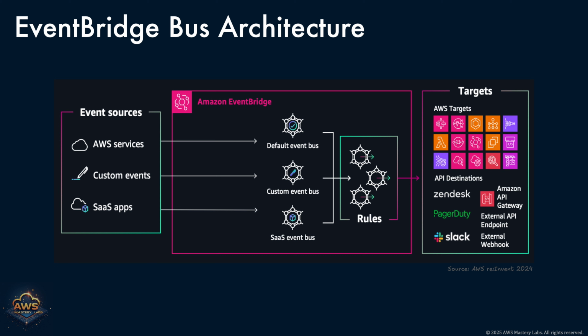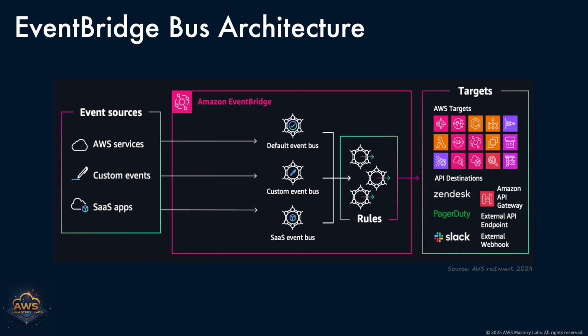These targets span a wide array of AWS services: Lambda for lightweight compute, Step Functions for workflow orchestration, SNS and SQS for messaging, and Kinesis Data Streams for real-time analytics. Beyond AWS, events can also be delivered to API destinations, including Slack, PagerDuty, Zendesk, or custom webhooks, making it easy to tie into external systems and services.